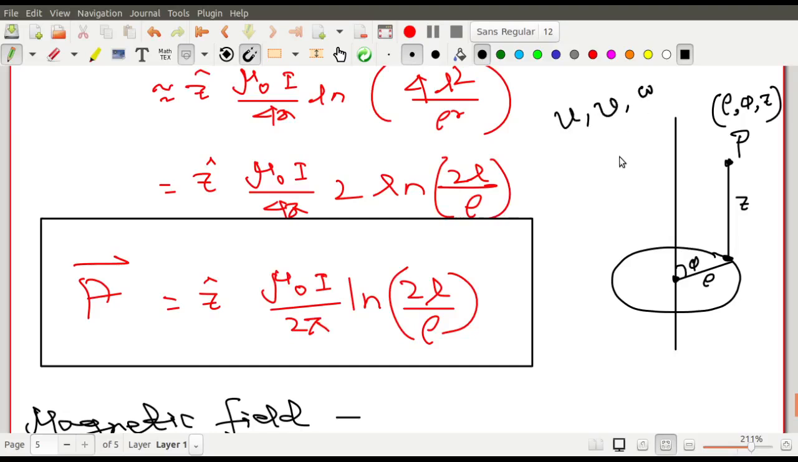UVW, you remember, UVW curvilinear coordinates. In the spherical polar coordinates it was r theta phi, but in cylindrical coordinates this will be rho phi z. And over here the values of h1 h2 h3 will come.